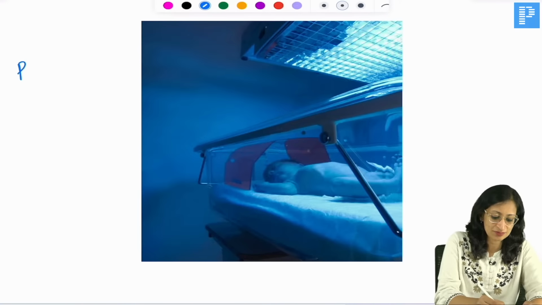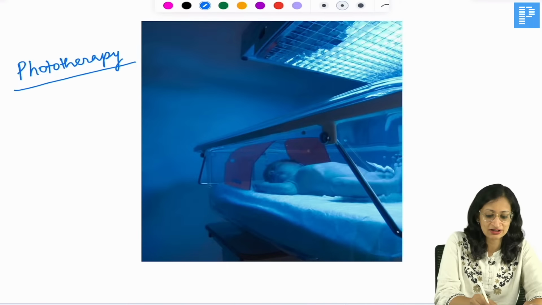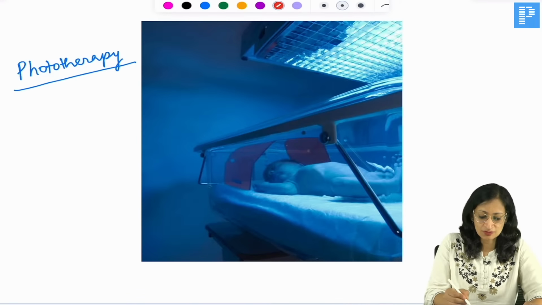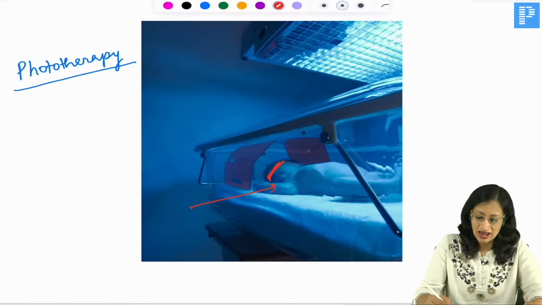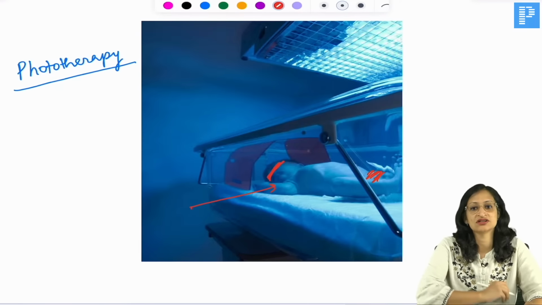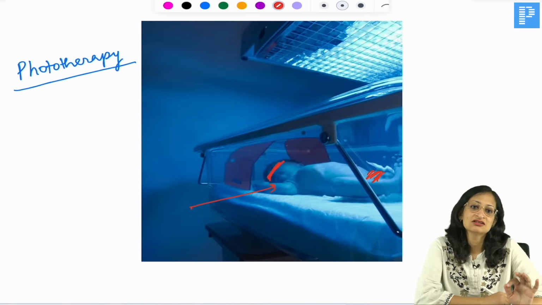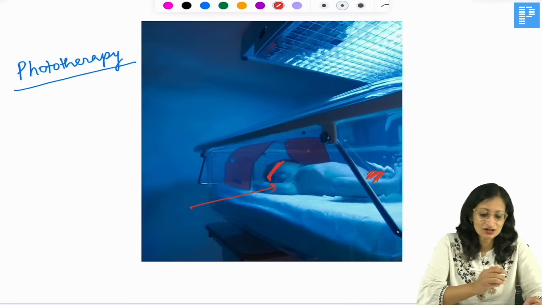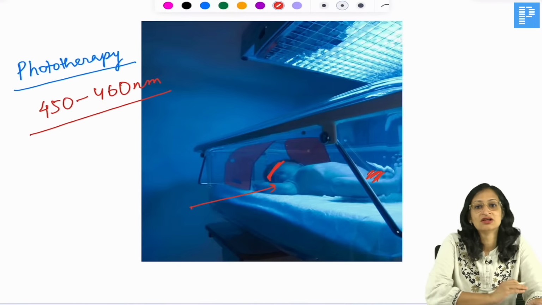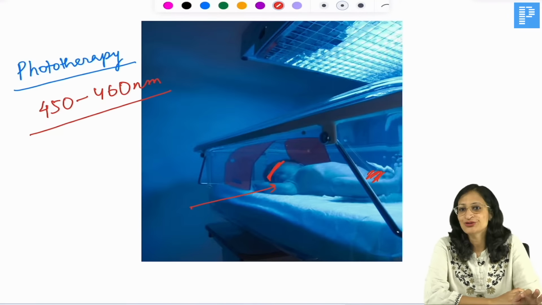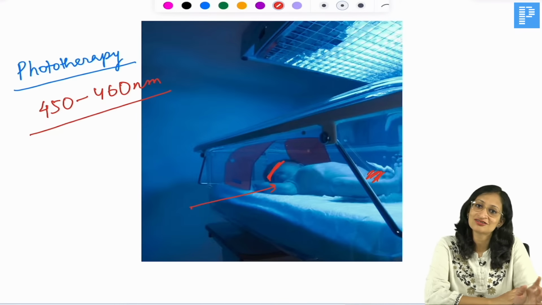It is phototherapy. You can see in phototherapy, the baby is kept under the blue light like this. And the eyes of the baby should be covered and the genitalia should be covered using a diaper. The baby is kept under the phototherapy unit. The most effective spectrum of light is 450 to 460 nanometer for providing phototherapy. Phototherapy is the first line treatment for neonatal jaundice. How does it act? So there are three mechanisms.